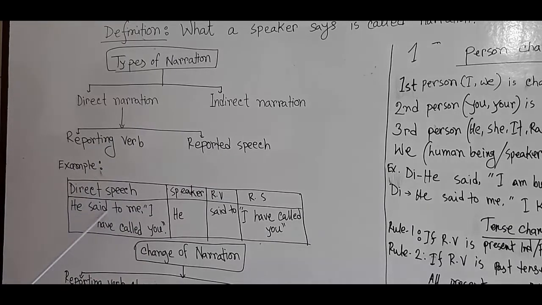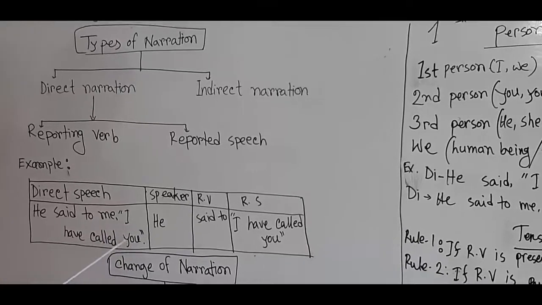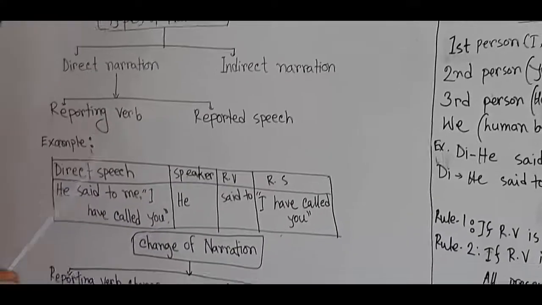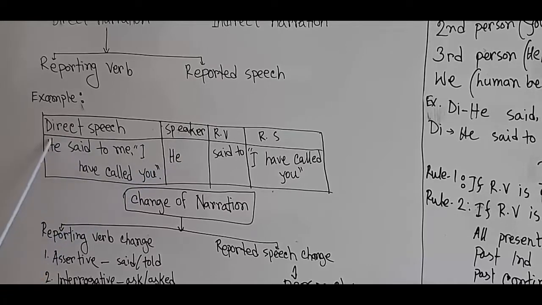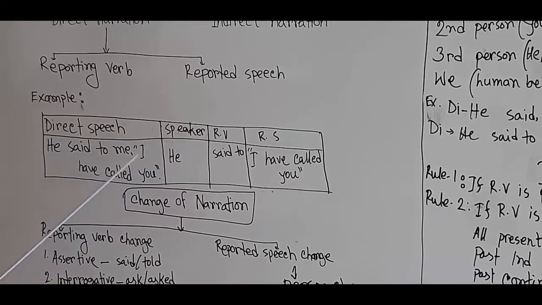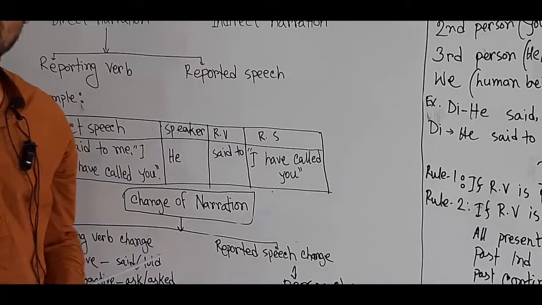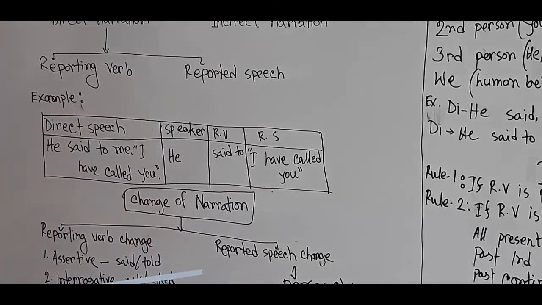Direct speech: He said to me, "I have called you." This is an example of direct speech. We can divide every part. Here "he" is the speaker. To understand narration, you have to identify the speaker. This is very important. And you also have to identify the reporting verb. This is a reporting verb.